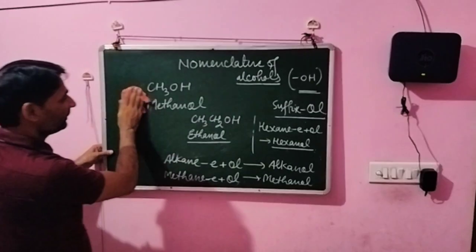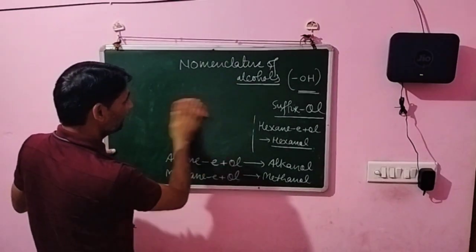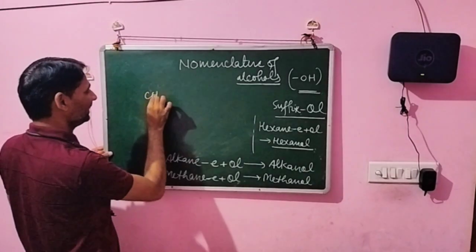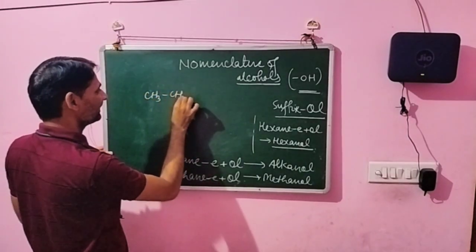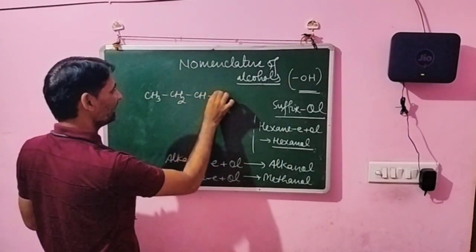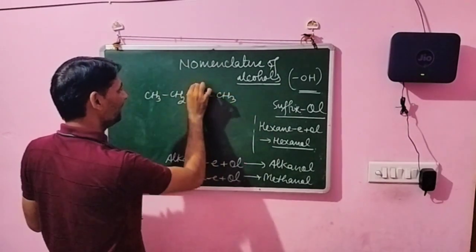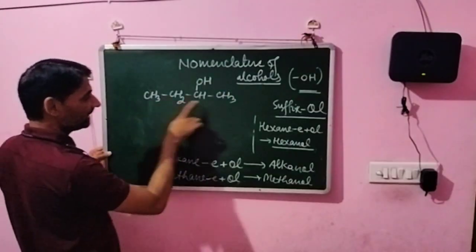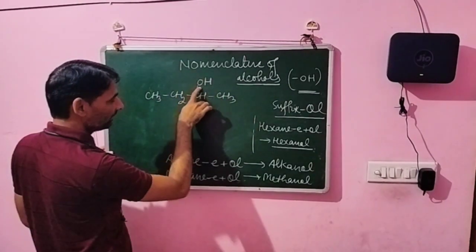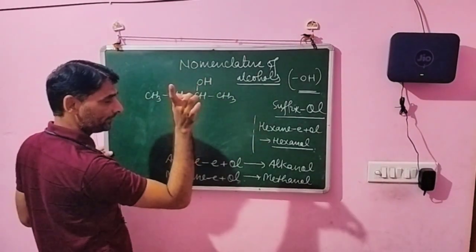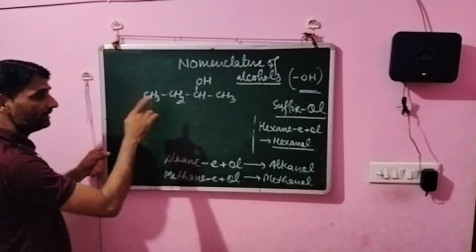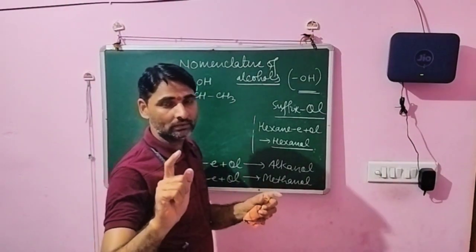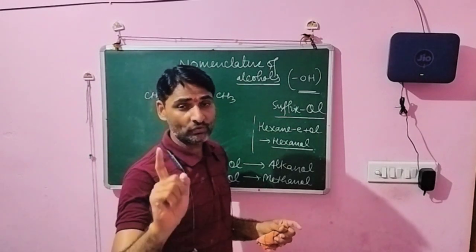After this, suppose we write the next compound like this. Dear students, suppose this is CH3CH2CHCH3 and here we write the OH. This is also an alcohol because it contains the hydroxyl group. Okay, so how do we write the name of this compound? You know that if the chain is long, then at first we choose the parent chain.